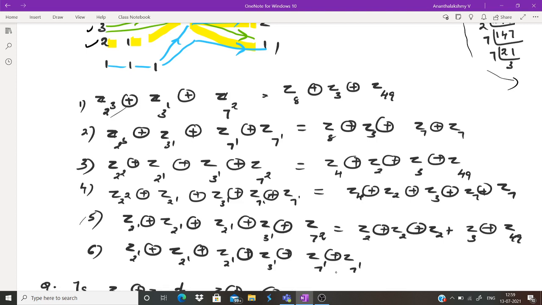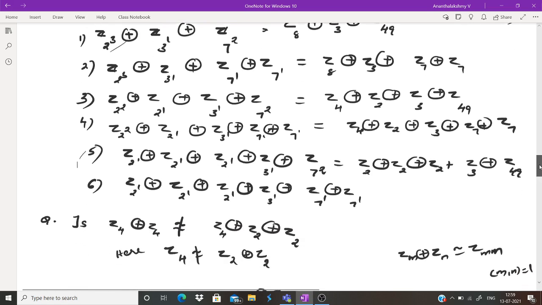So it is Z2 raised to 1 direct sum Z2 raised to 1 direct sum Z2 raised to 1 direct sum Z3 raised to 1 direct sum Z7 squared. The sixth and last one is Z2 raised to 1 three times, direct sum Z3 raised to 1, direct sum Z7 raised to 1 direct sum Z7 raised to 1. So these are the only groups of order 1176 up to isomorphism.